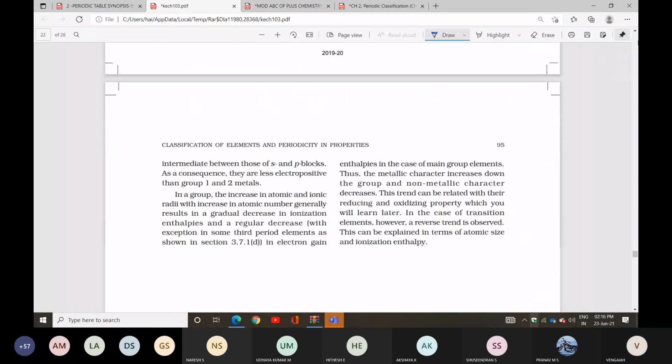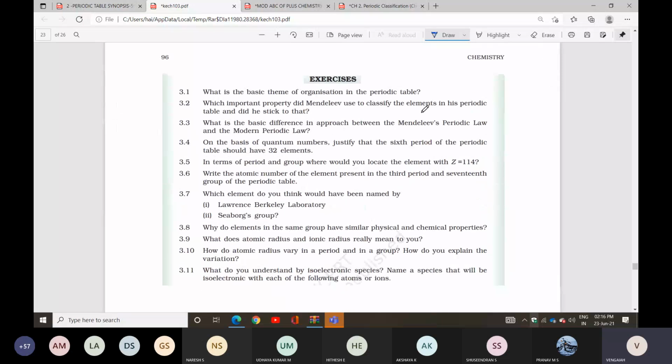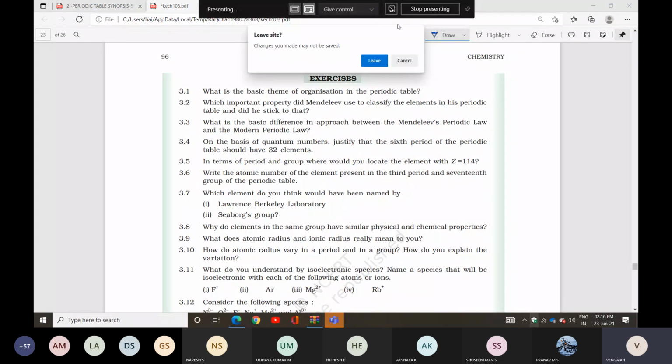These are the questions. Now we'll go for the exercise questions. So almost the whole NCERT book we covered, and the Vedanta book also we covered. Once again, we'll check the Narayana material. After that, we'll stop.